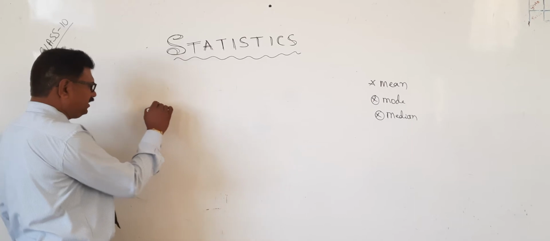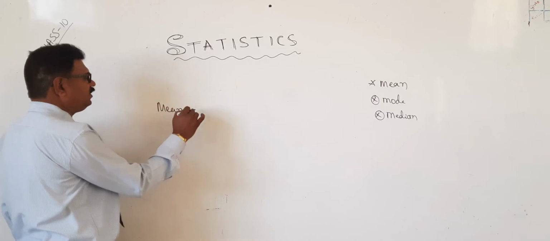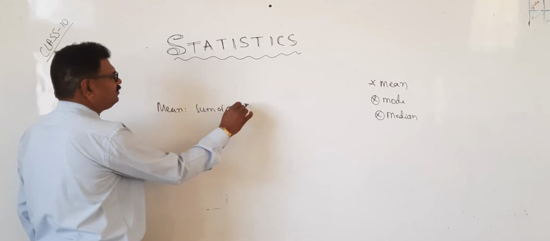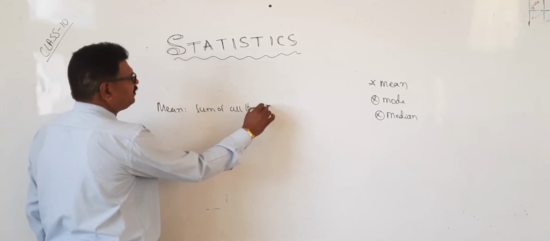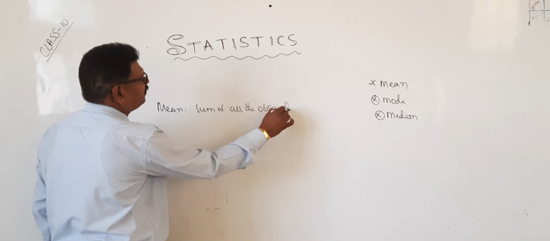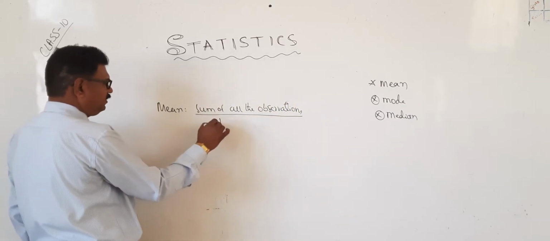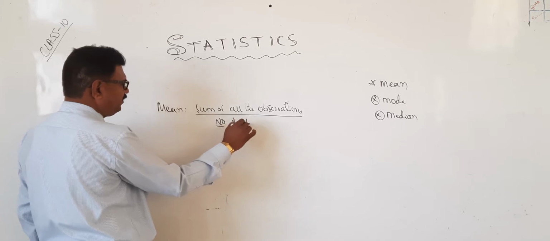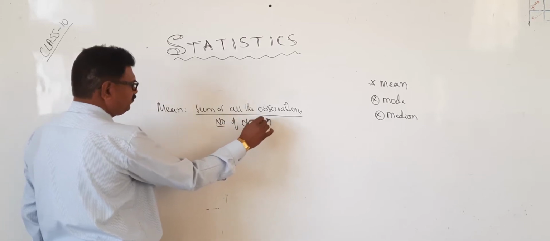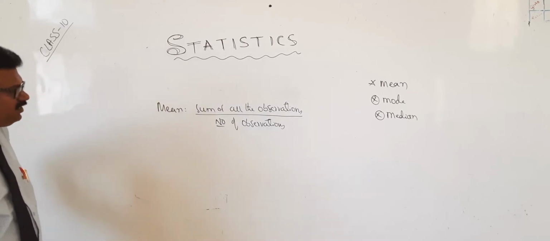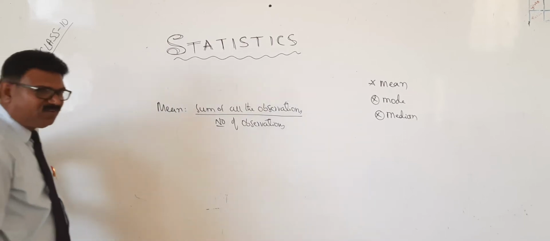In this, what is mean? Mean is nothing but the sum of all the observations divided by the number of observations. Okay? Sum of all the observations divided by the number of observations.